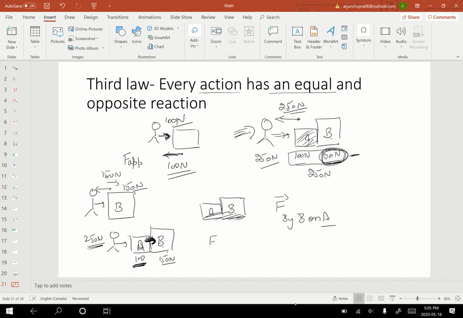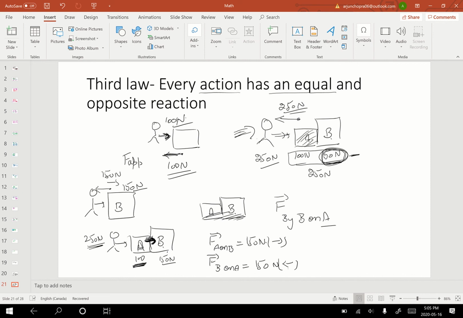F of A on B will be equal to 150 Newtons, and F of B on A will be equal to 150 Newtons in the opposite direction. That's it. This is in the forward direction, that one will be in the opposite direction. So these are Newton's three laws.